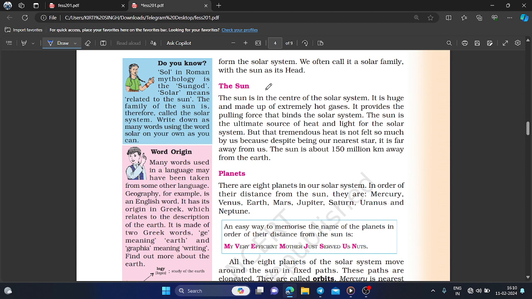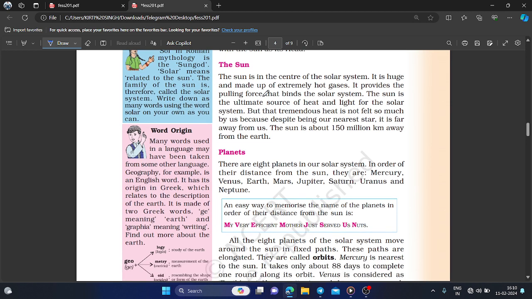And so, coming to the sun, we want to study the sun now. The sun is the center of the solar system, and it is huge and made up of extremely hot gases. It provides the pulling force that binds the solar system. That pulling force is the gravitational force between two objects in the universe that attract each other.